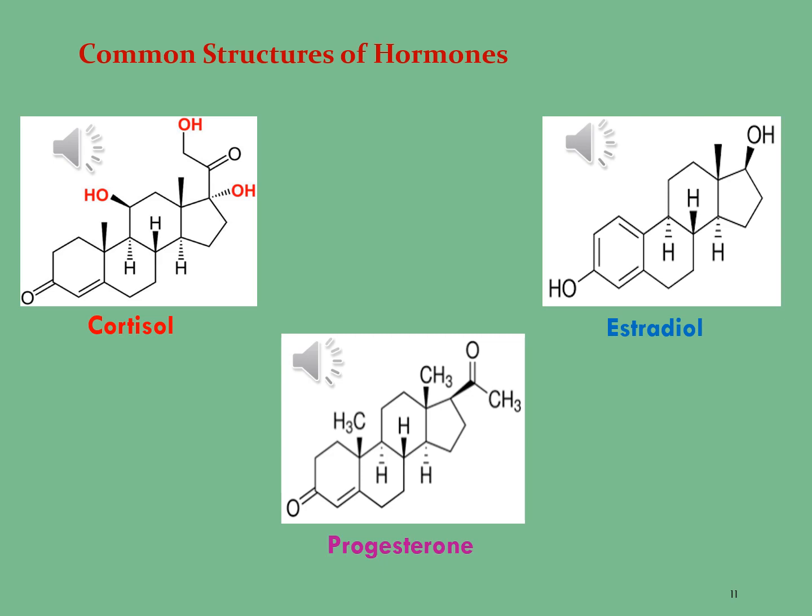The chemical formula of this molecule is C21H30O2, which means there are a total of 21 carbon atoms, 30 hydrogen atoms, and 2 oxygen atoms, present at carbon 3 and carbon 17 positions. The molar mass of progesterone is 314.469 grams per mole and the melting point is 126.